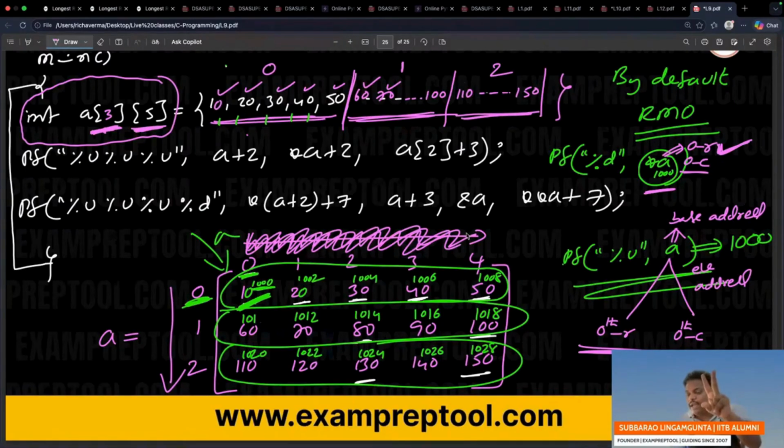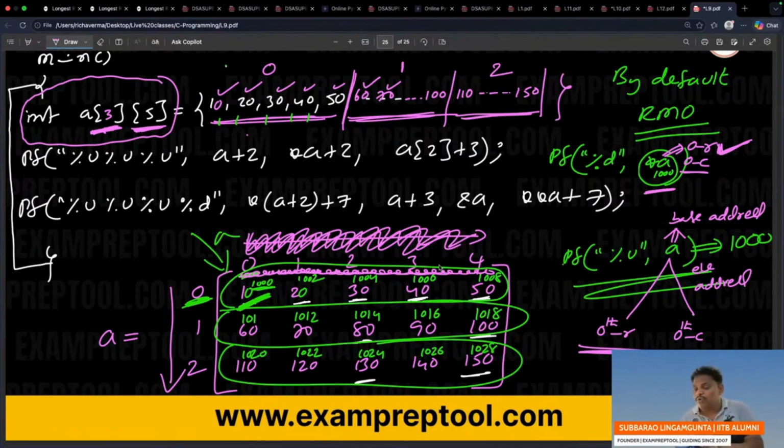It is no more a 2D array, because the 0th row is selected and you are roaming in the 0th row. It became a 1D array.